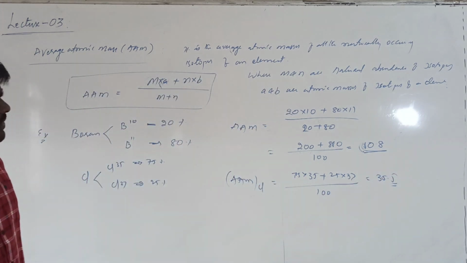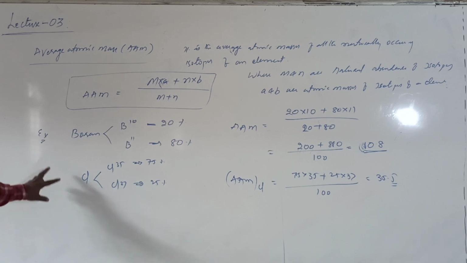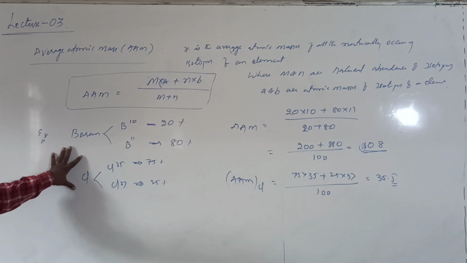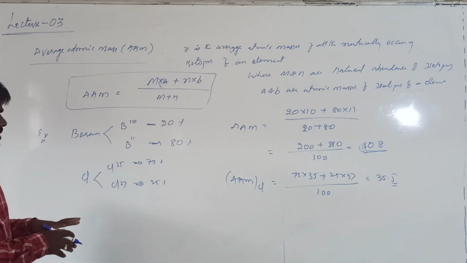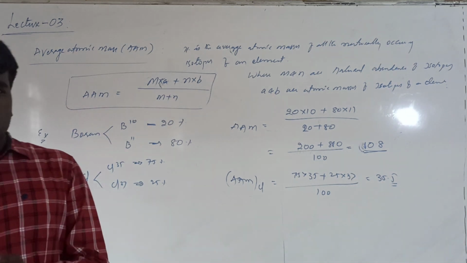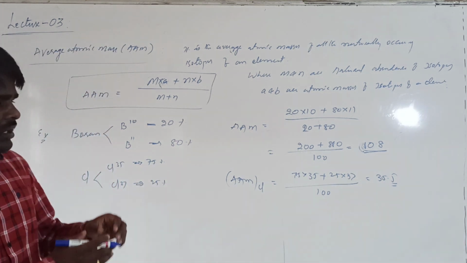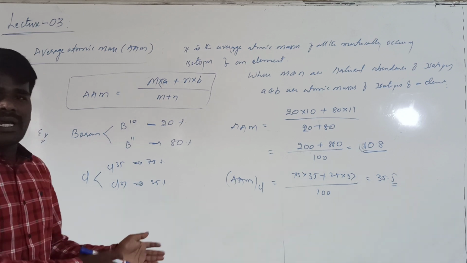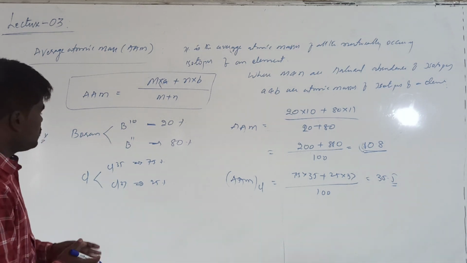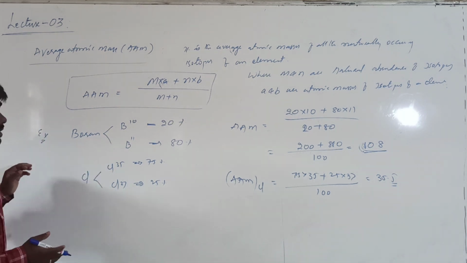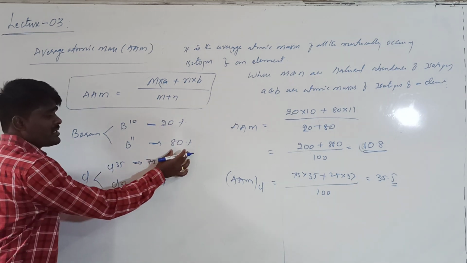Now what do you observe from this calculation? This average atomic mass generally lies in between the atomic masses of isotopes. It lies between the lowest atomic mass of an isotope and the highest atomic mass of an isotope. Generally, it will be closer to the atomic mass of the particular isotope whose percentage is very high.